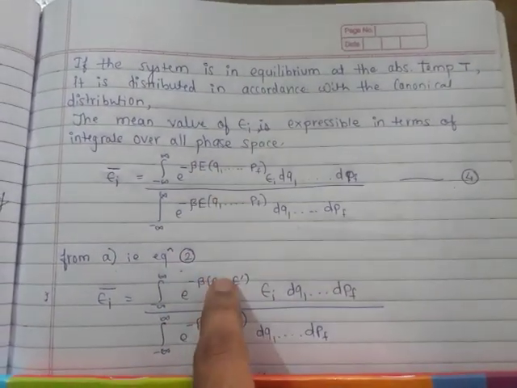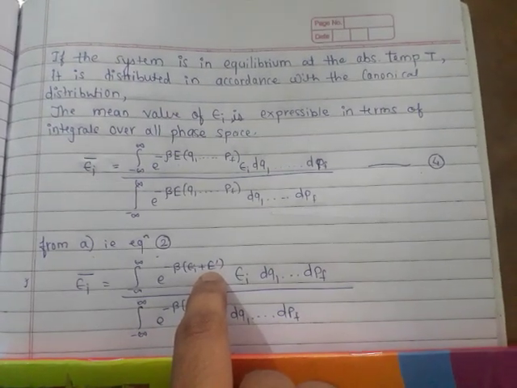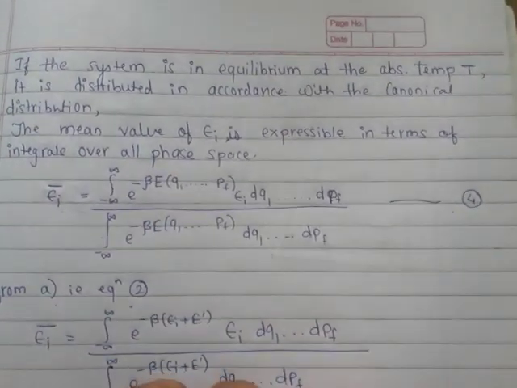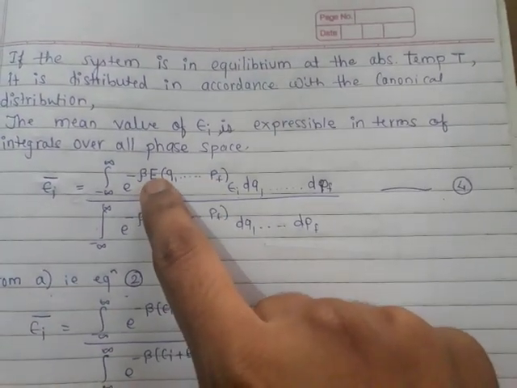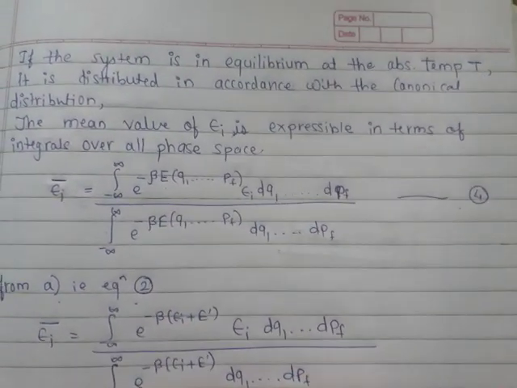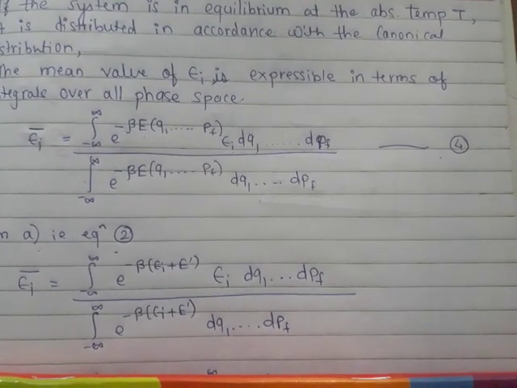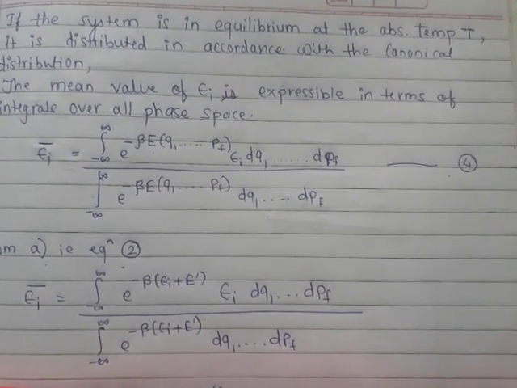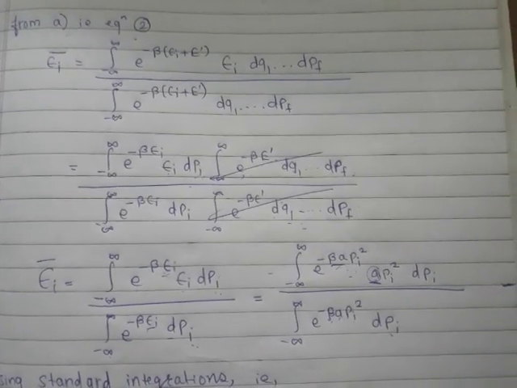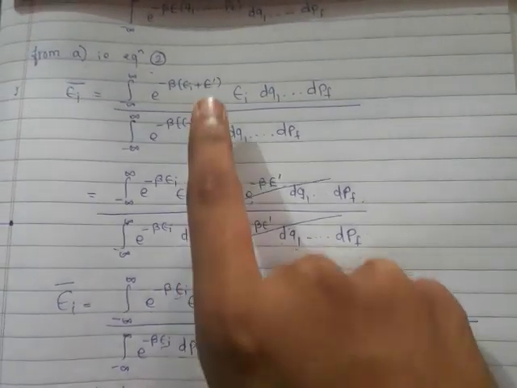From our assumption A, that is equation 2, we have split this energy into epsilon i plus E prime. So I have written this for both numerator and denominator: E is equal to epsilon i plus E prime. Now we will separate the terms of pi.